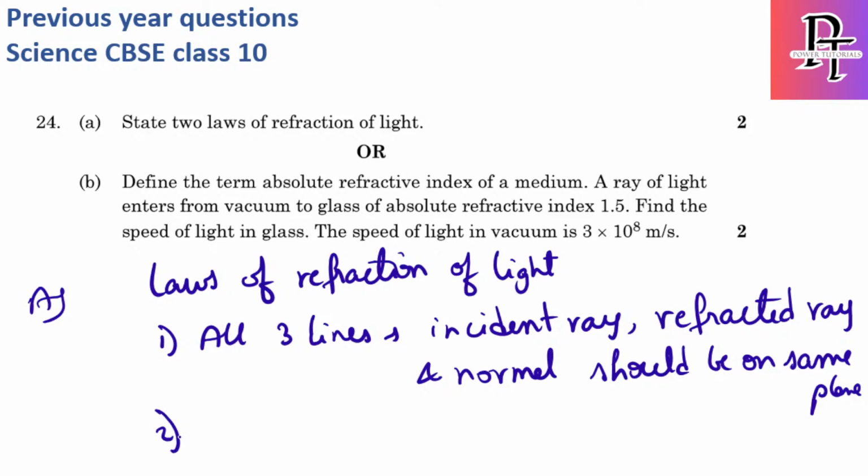The second law: the ratio of the sine of the angle of incidence to the sine of the angle of refraction, for a particular medium, is constant.